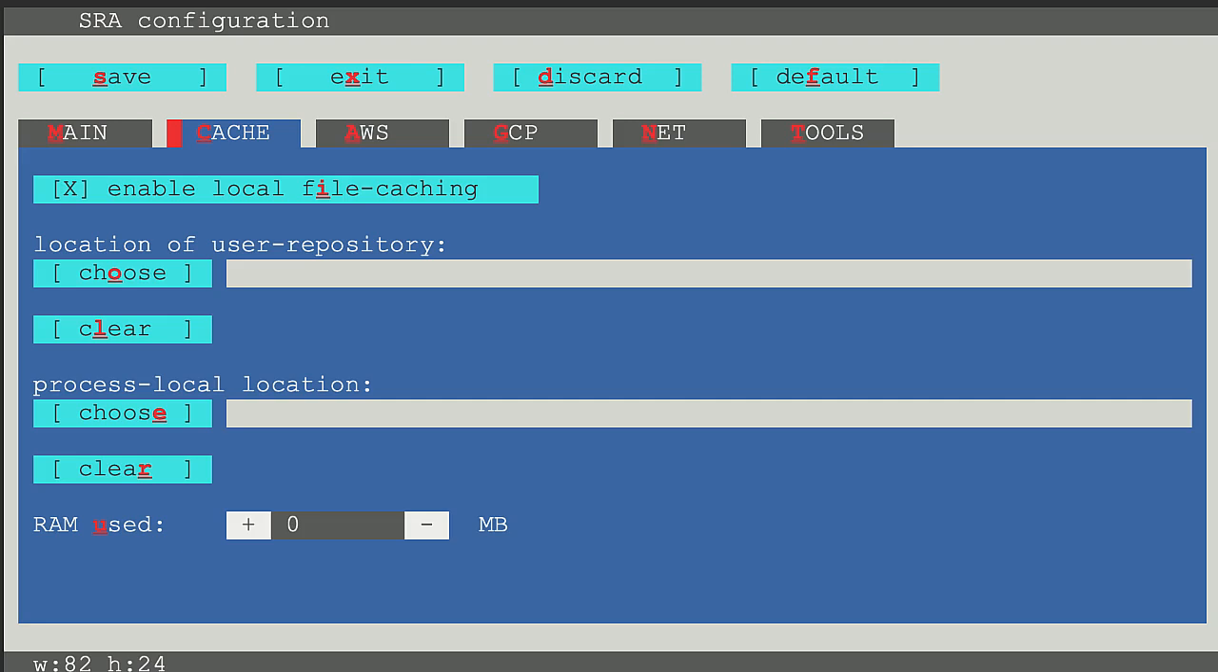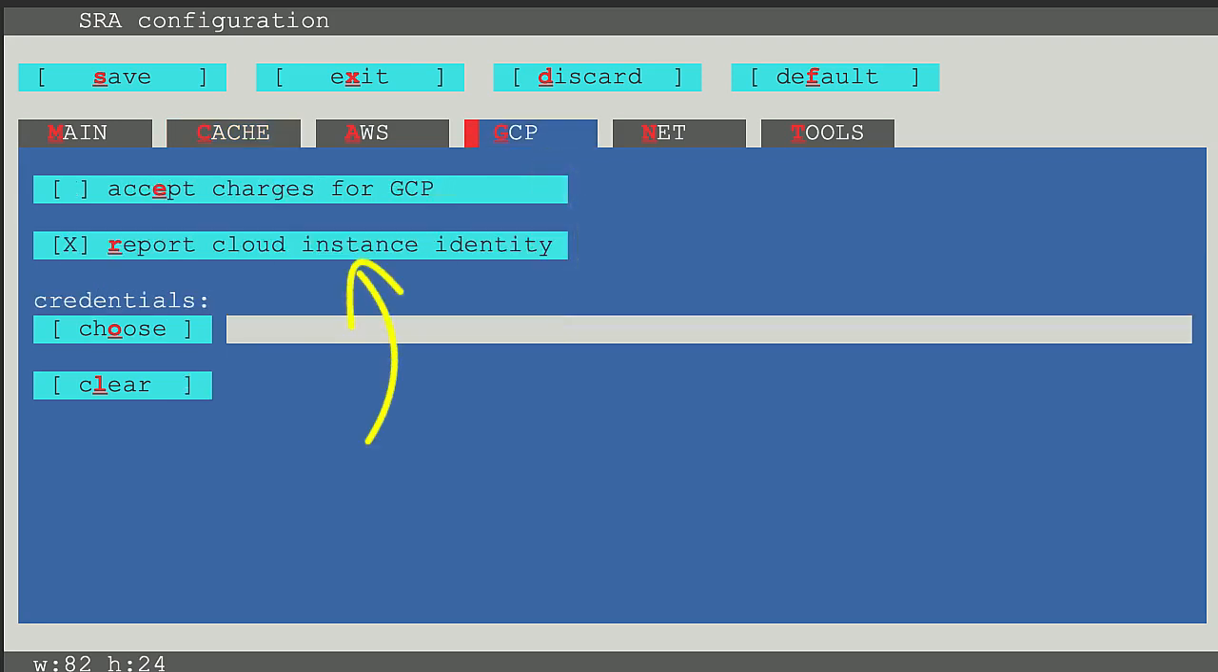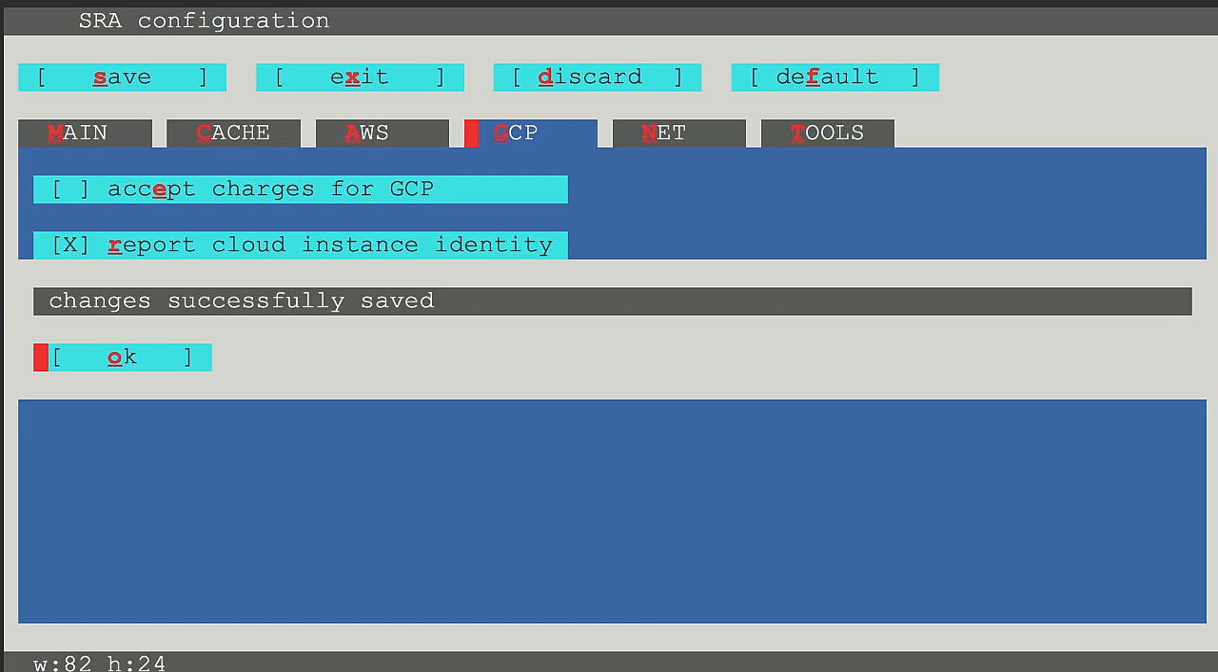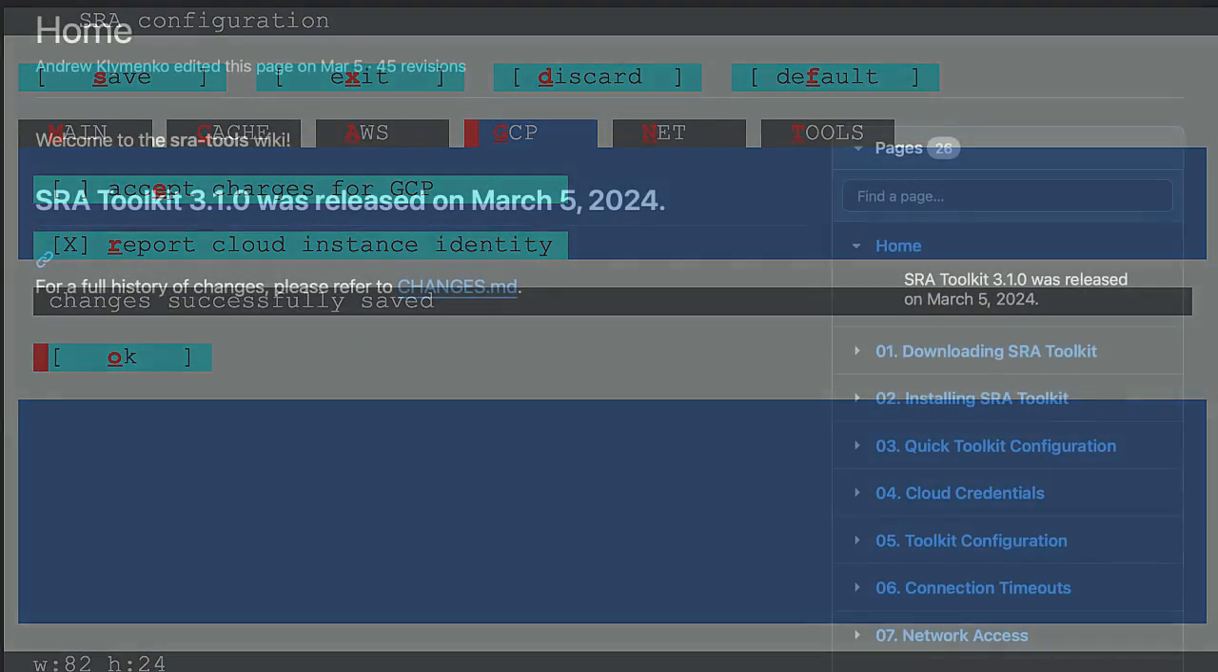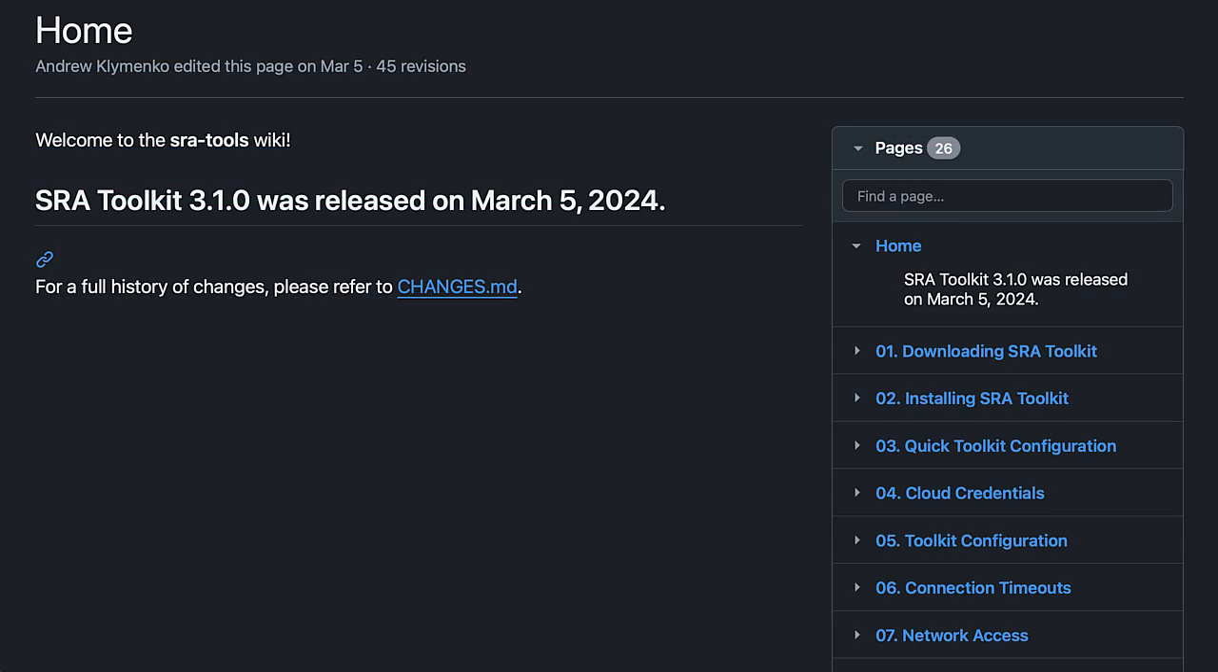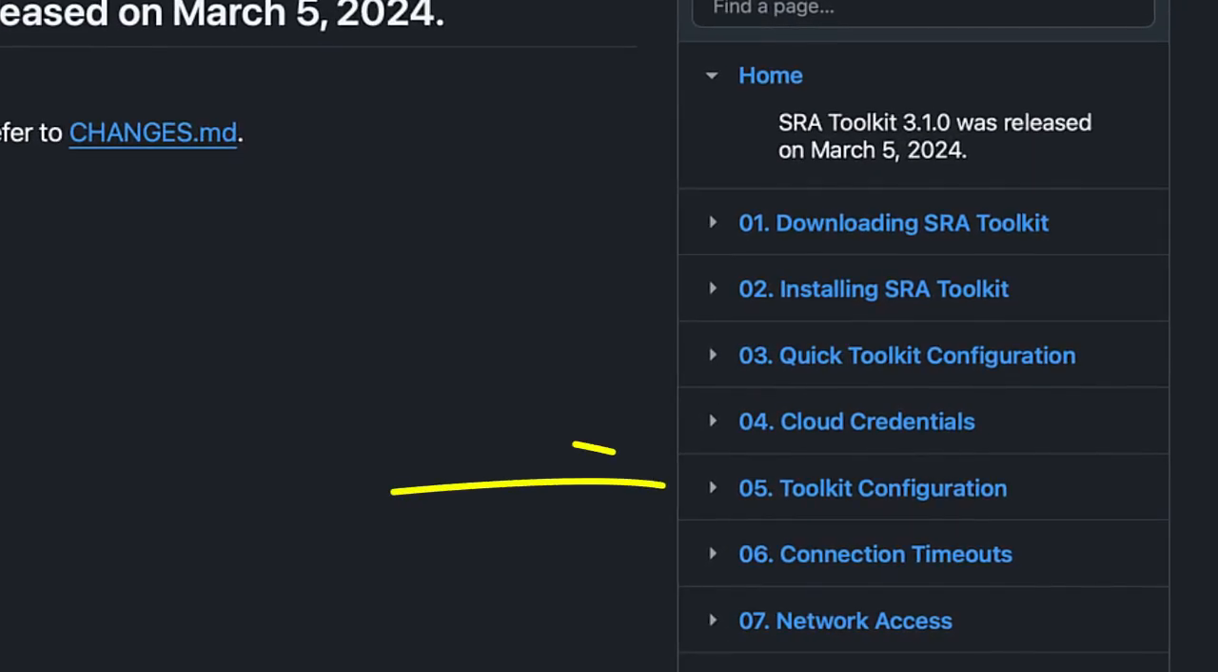The next two settings are critical. Type G to set options for GCP, then type R to set Report Cloud Instance Identity. That's it for configuring access. I'll type S, then O to save, and X to exit. If you want to review these steps in more detail, see the section on Toolkit configuration in the GitHub wiki page.